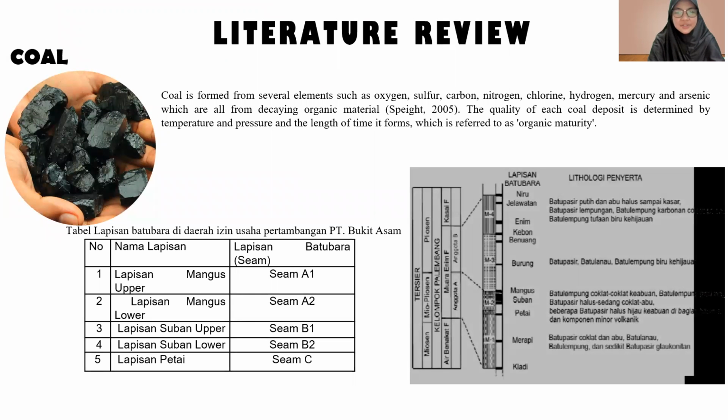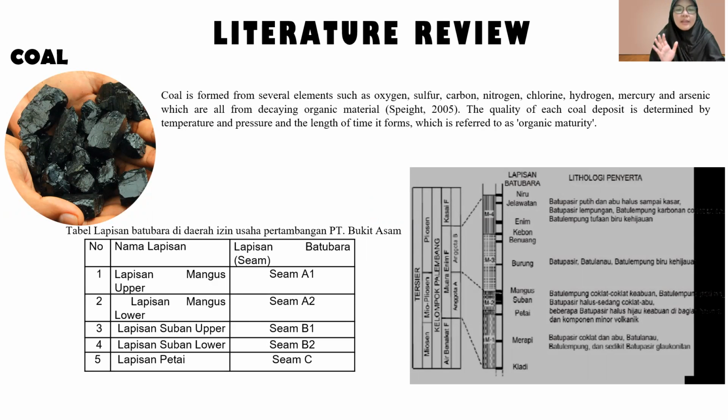Right, next, the literature review. Coal. So what is coal? Coal is formed from several elements such as oxygen, sulfur, carbon, nitrogen, chlorine, hydrogen, mercury, and arsenic, all from decaying organic material, based on Spade 2005. The quality of each coal deposit is determined by temperature, pressure, and the length of time it forms, which is referred to as organic maturity.